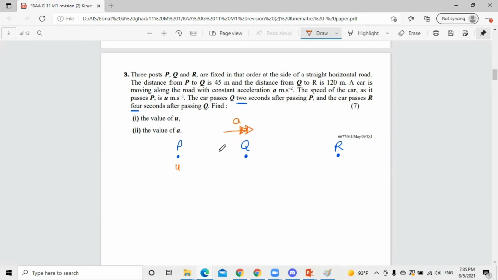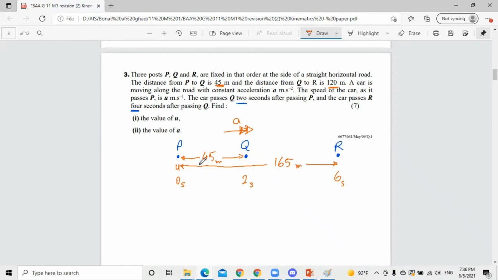The time from here to here was 2 seconds. If the time here is 0 seconds, the time here is 2 seconds, and the time here is 2 plus 4, that means 6 seconds. The distance from here to here is 45 meters, and the whole distance from the beginning, from P to R, is 45 meters plus 120 meters, so 165 meters.